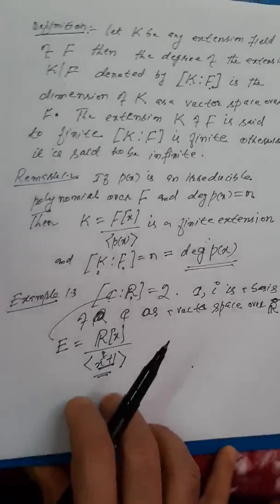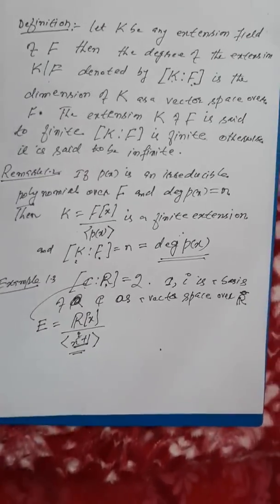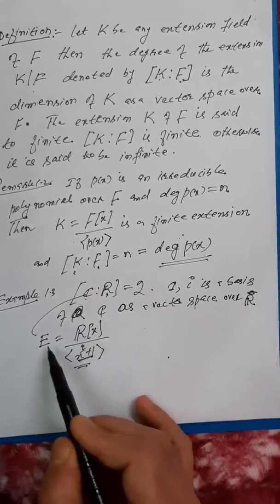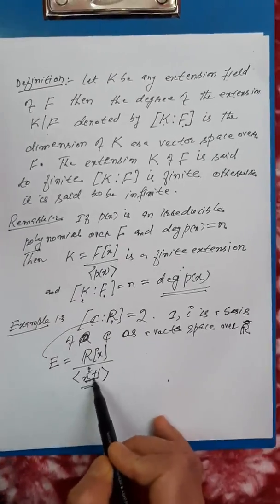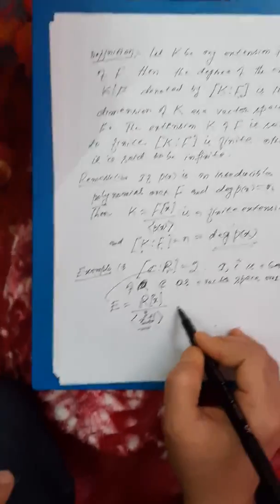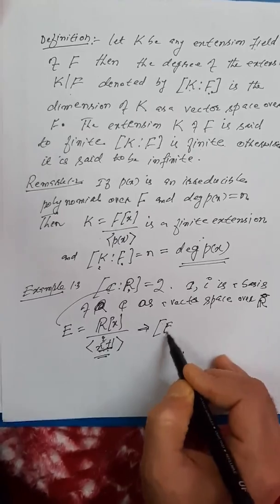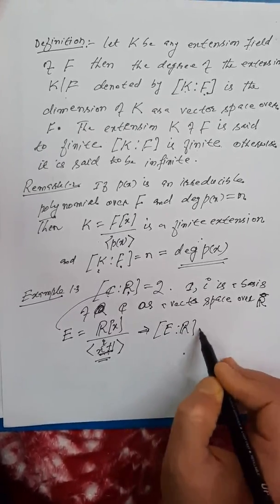As we noticed in the previous theorem, the degree of the extension is the same as the degree of this polynomial. So the degree of this extension E over R is 2.